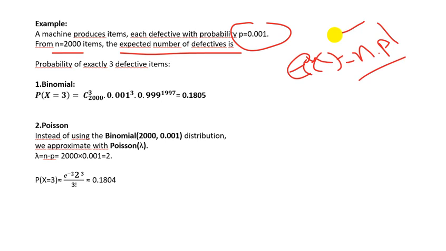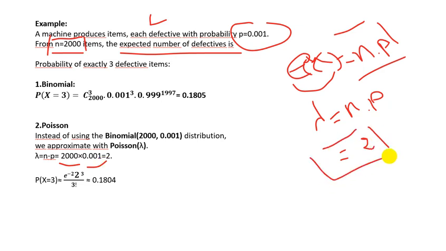Because here I have two outcomes, either it is defective or not defective, and it's not just one item but repeated for 2000 items, so it is binomial, and the expected value is n times p. If we want to use the approximation here, we replace binomial by Poisson, so we replace the expected value by lambda, which is n times p. Lambda equals 2000 times 0.001. We get 2. This is our lambda.